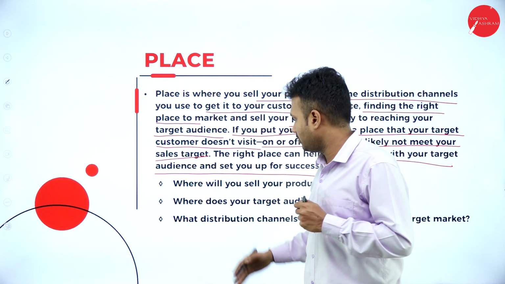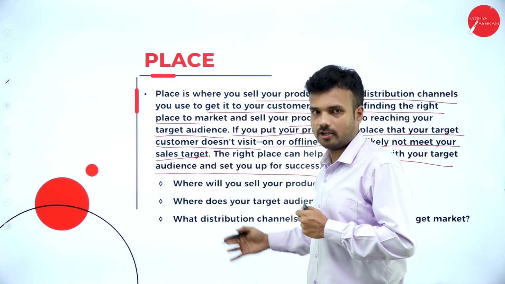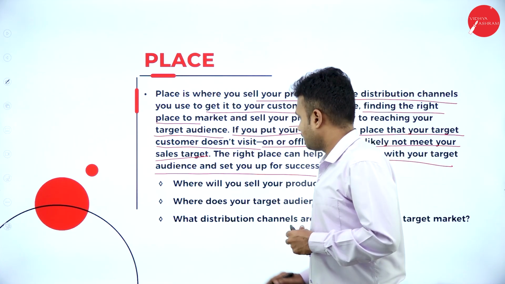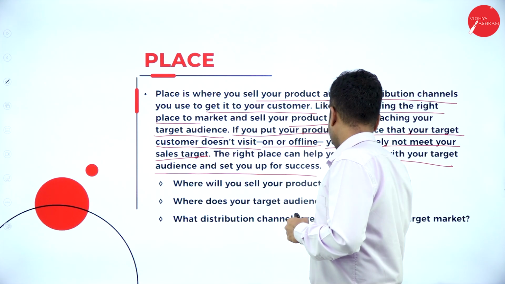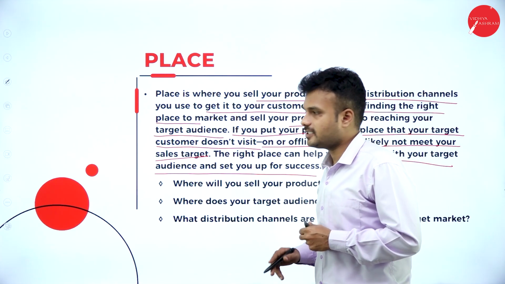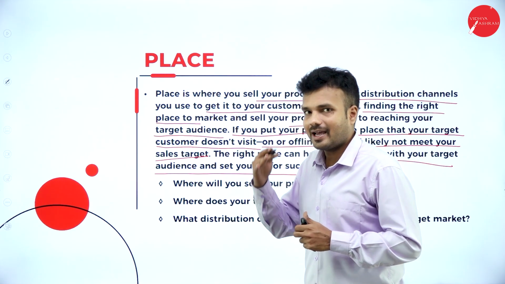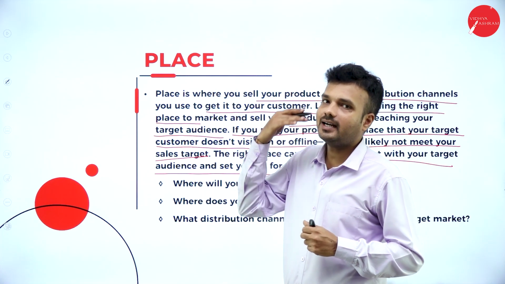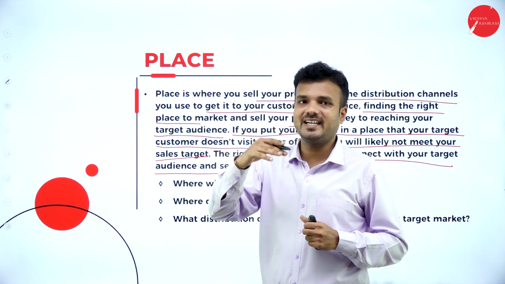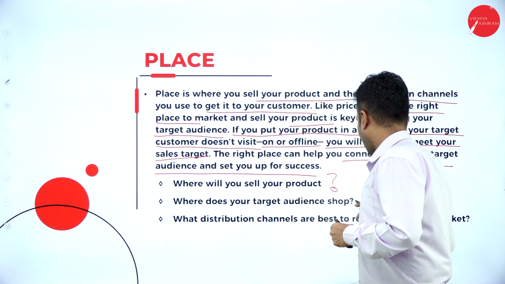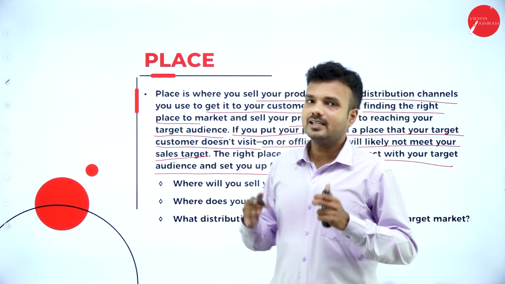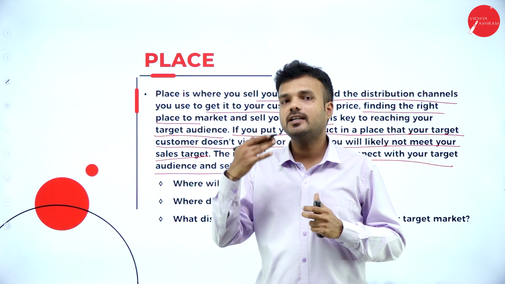So I am supposed to give answers to all these questions. Which are the questions? The first question is, where will you sell your product? The answer is that I am supposed to sell my product where my target audience is located. Second question, where does your target audience shop? Where does the target audience prefer to shop?